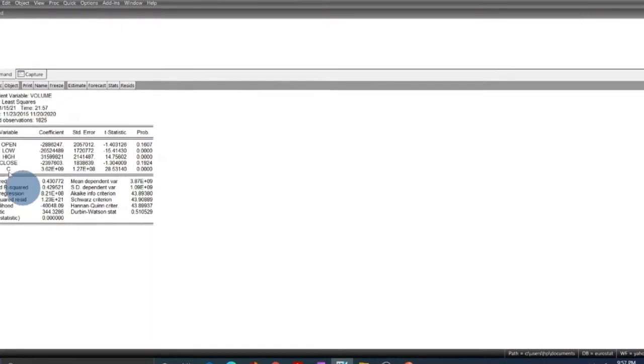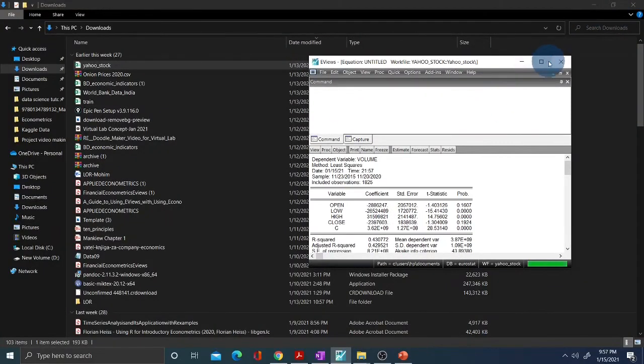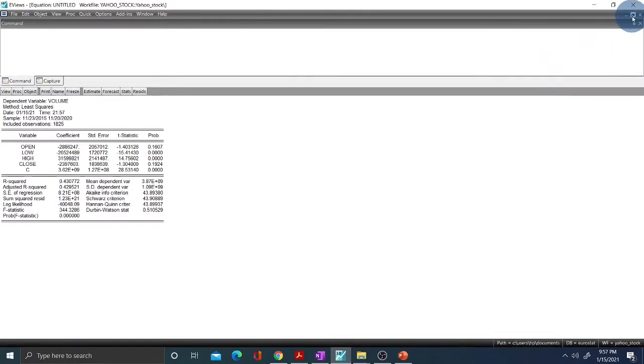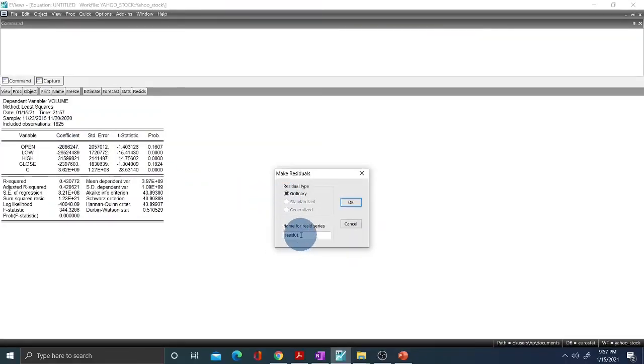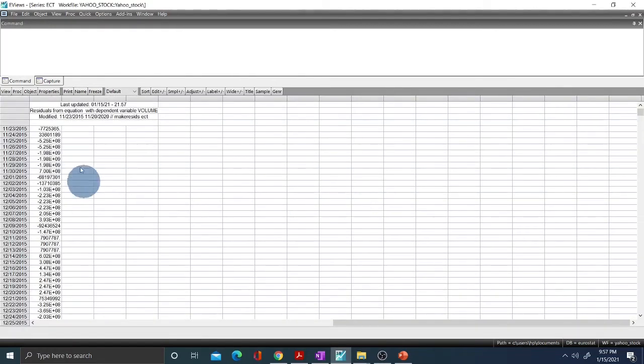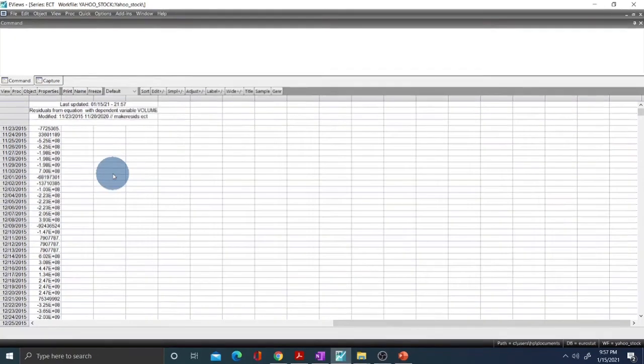This is our first regression outcome. This is step 1, performing the first regression. Now we take the residuals. How do we take the residuals? We go to Proc, then Make Residual Series, click this, and we can change the name. We are talking about ECT, the error correction term. Then we press OK. Now we can apply the unit root test on our residuals. That is our third step.